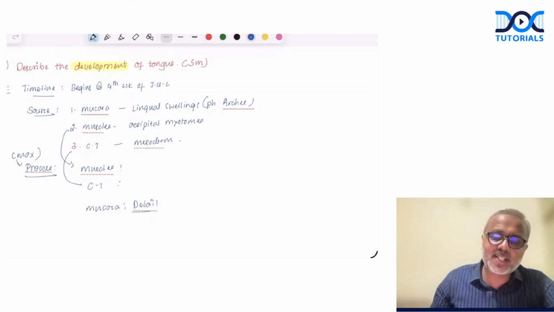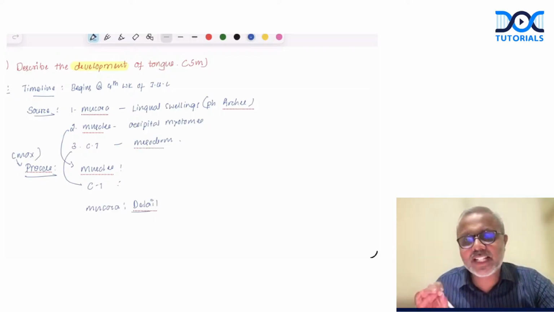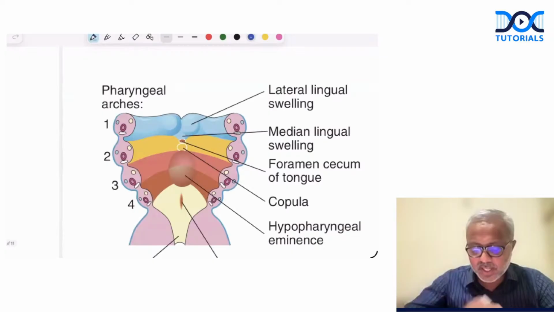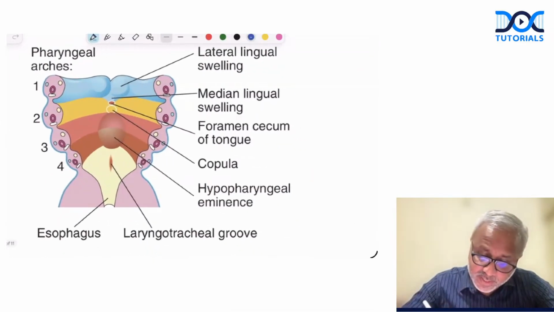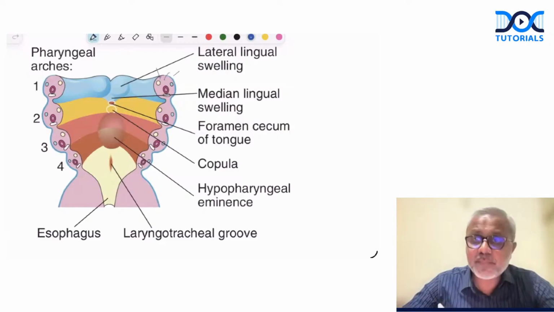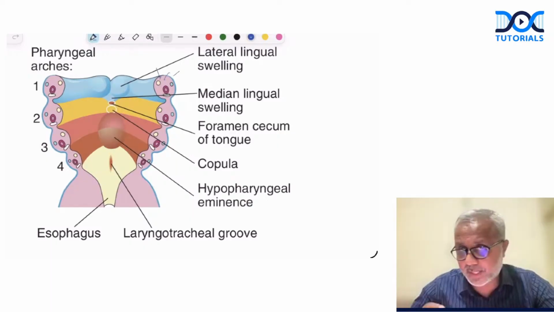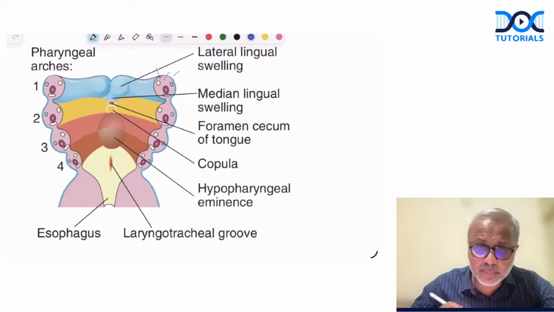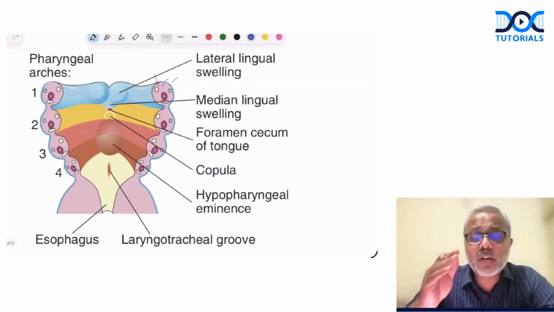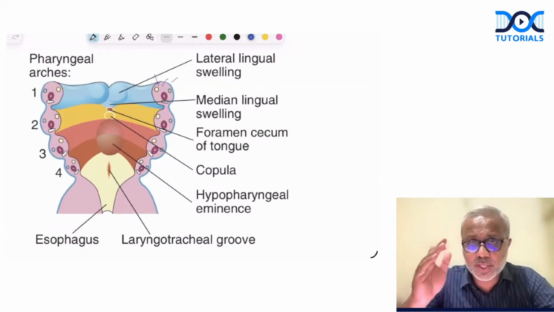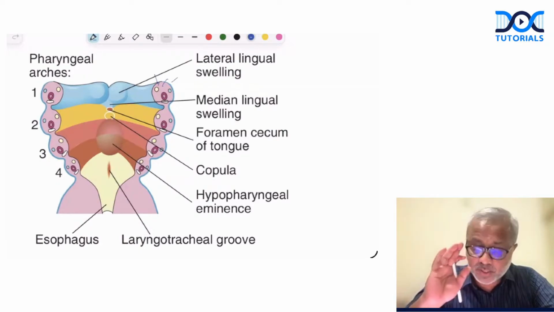So let's try and understand how the tongue develops by looking at some of the images. This is the diagram of the primitive pharynx with the pharyngeal arch, cleft, and pouch. In the floor of the primitive pharynx, right, the development of pharyngeal arches gives rise to mucosa. How exactly? Let's try to understand.